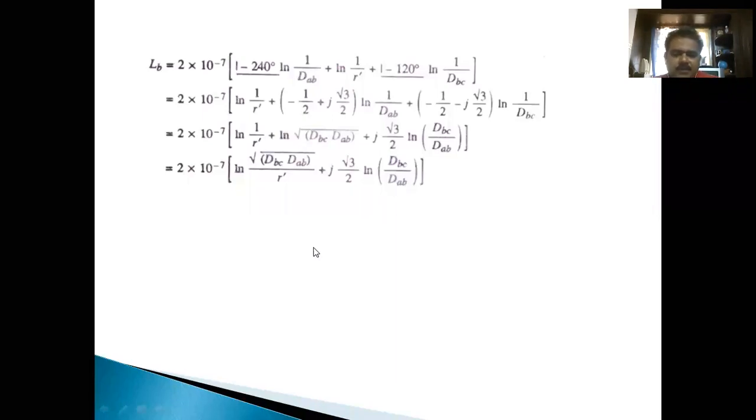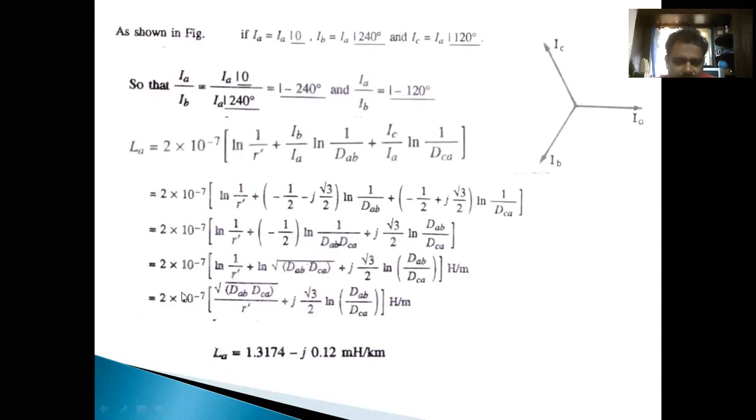If we observe the previous formula, you will get the same: 2 into 10 to the power of minus 7 for phase A, ln DAB and DAC by r dash plus j root 3 by 2 ln DAB by DAC, in henries per meter.